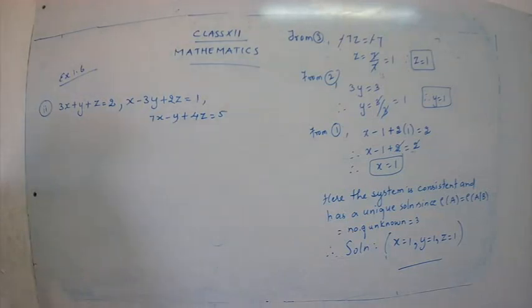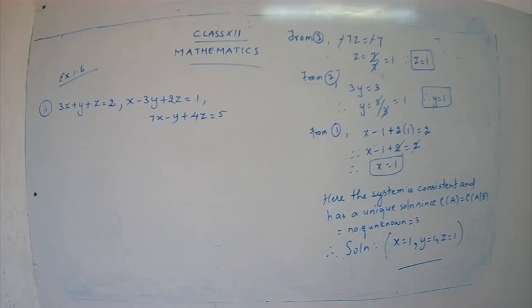3x plus y plus z is equal to 2. X minus 3y plus 2z is equal to 1. 7x minus y plus 4z is equal to 5. So we are going to follow the same steps that we followed for our sum number 1, and just proceed with the sum. Okay children, shall we start with the answer?